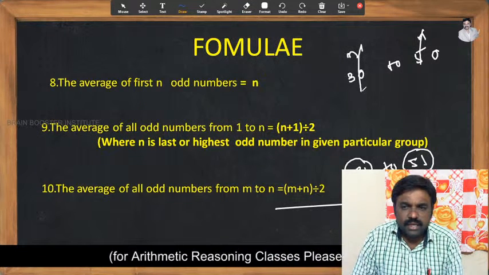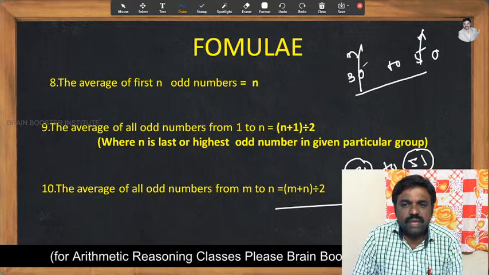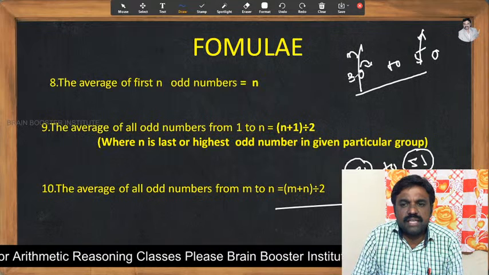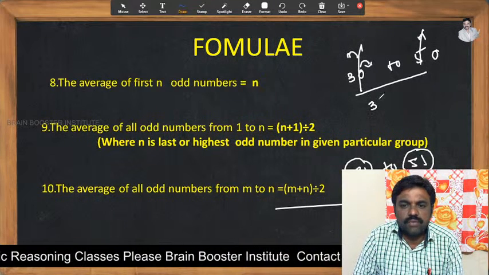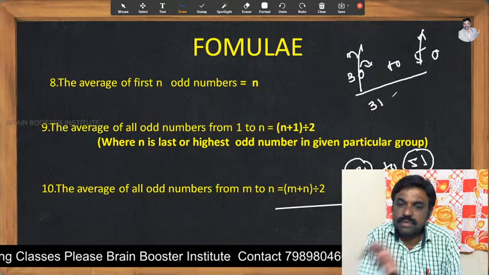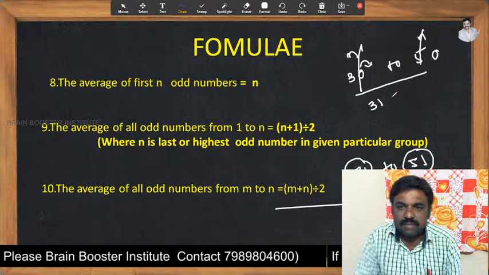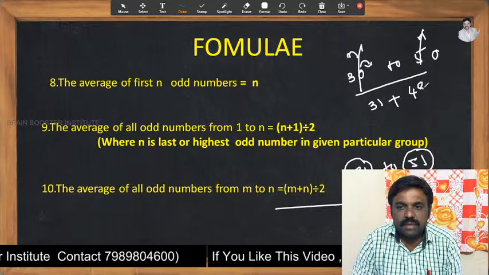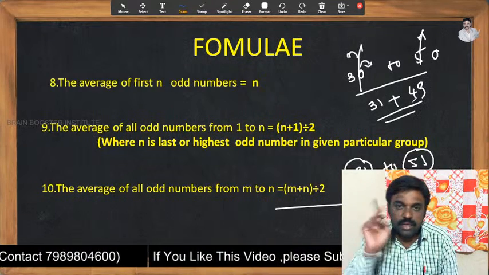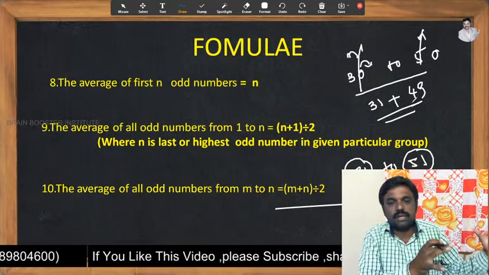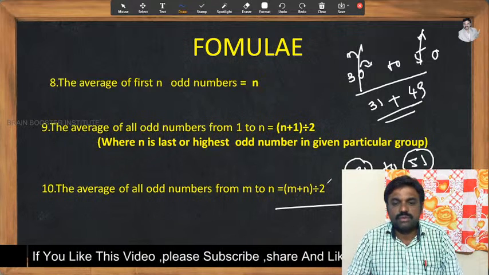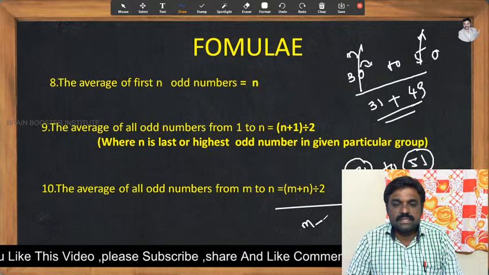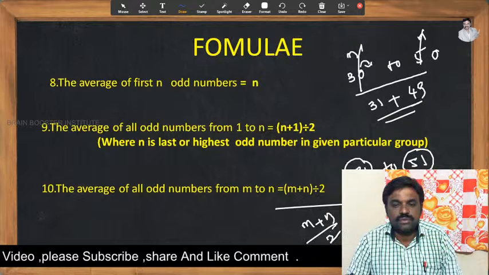Then what should be taken in this case? We can take the next odd number which lies in this group. Now 31 should be the first odd number, and what would be the last odd number here? 49 can be taken here. I think you got the point. Only odd numbers should be taken in the particular given group. So the formula would be m plus n by 2. So this is the formula.